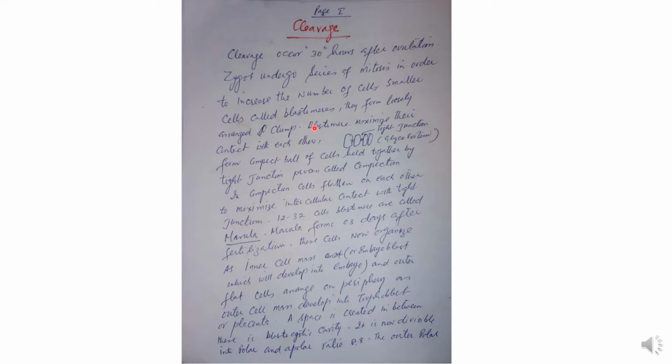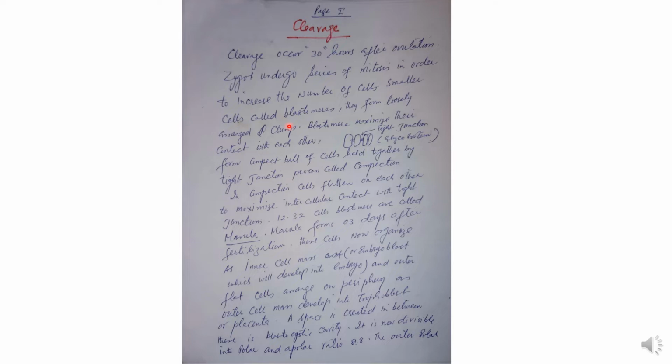Because there is not much space inside the zona pellucida, as the cell division continues, it is impossible for the cells to accommodate themselves in the zona pellucida in the loose form. As we said, they form the loosely arranged clump.